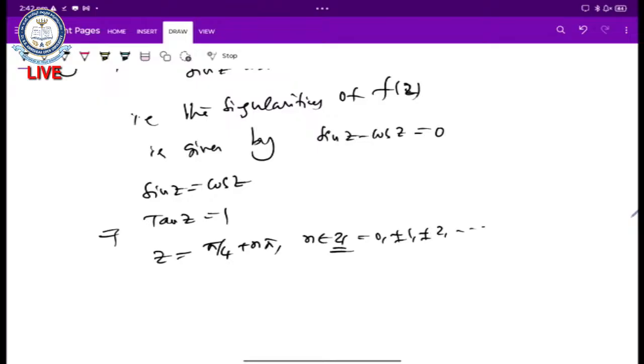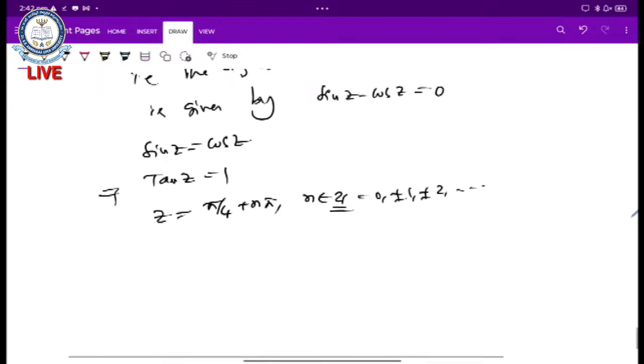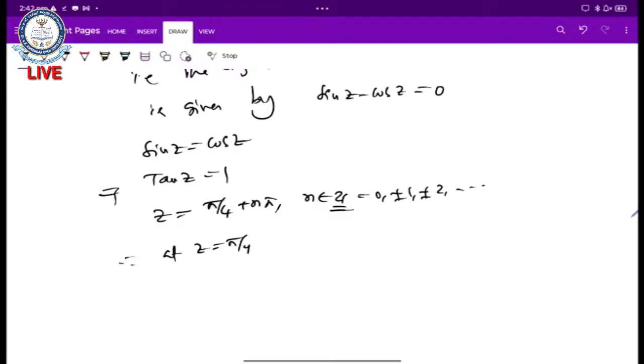Now the singularity of this function at z is equal to pi by 4 is a simple pole. Therefore at z is equal to pi by 4, our function f of z has a simple pole.